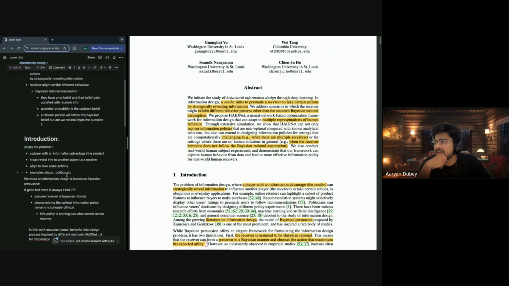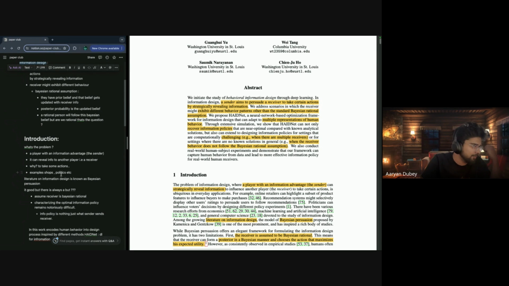A great example will be politics. A politician will reveal some information to get some votes, even if that particular information is good or bad. For the sender, it will be like, okay, should we take the vaccine or not? Some politician will say vaccine has bad effects, and it's going to influence the prior belief of a particular set of the population. Even if they are going to take the vaccination, they will move back from that belief. Okay, vaccination is bad, some politician has said, and they're going to take votes from it. So that's the particular thing, how they influence people.